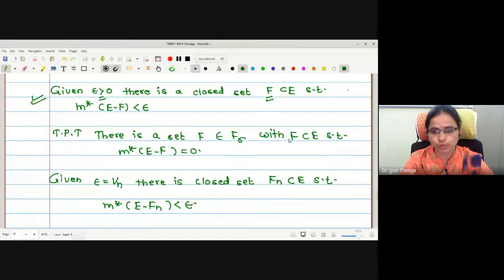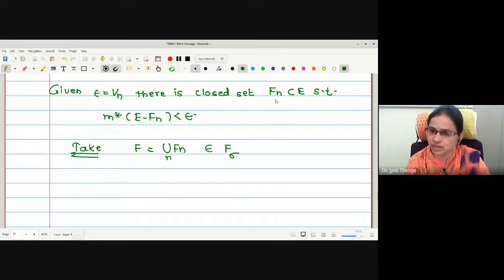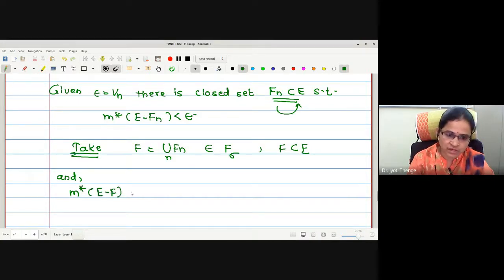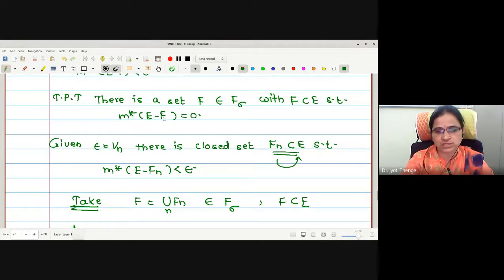What remains to prove is that F is contained in E. If each Fn is contained in E, what about the union of Fn? May I say F is also contained in E? Yes, ma'am. The Fn's are subsets of E. Therefore, if I take the countable union of all those subsets, it is surely going to be a subset of E again. Therefore, F is a subset of E. Now, what is M star of E minus F? Our aim is to prove that M star of E minus F is equal to 0. Let us start with the left hand side and check whether it gives you 0 or not.